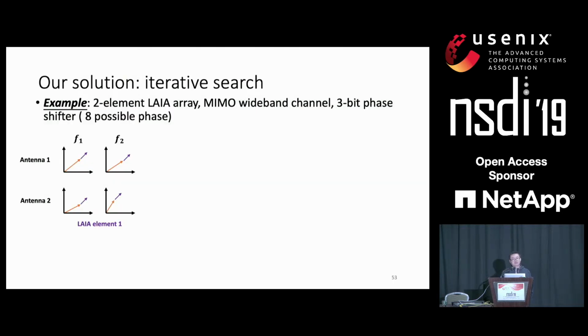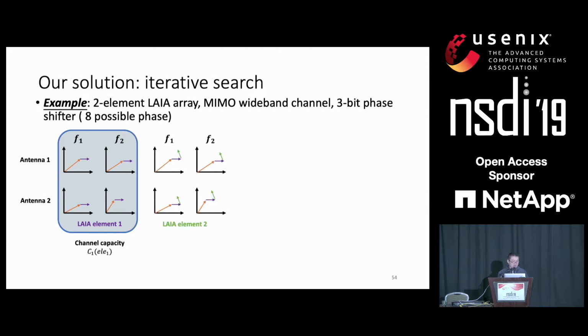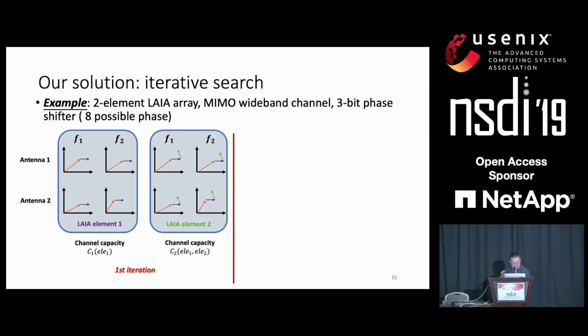So our solution is actually an iterative search, where we only take the first element and search for the best phase rotation that gives us the highest channel capacity. We fix the phase shift of the first element and search for the second element, and find the configuration that gives us the highest channel capacity. And we have done our first iteration.